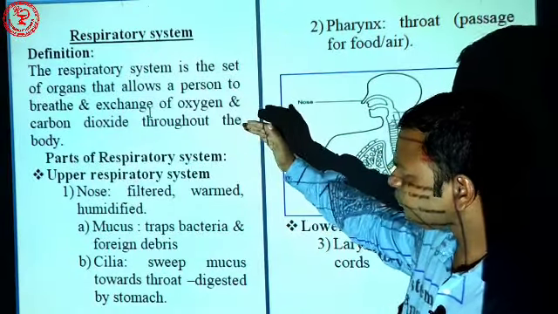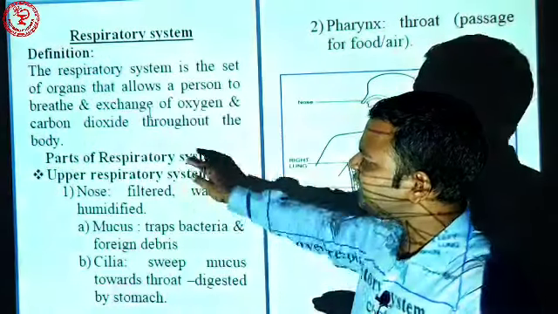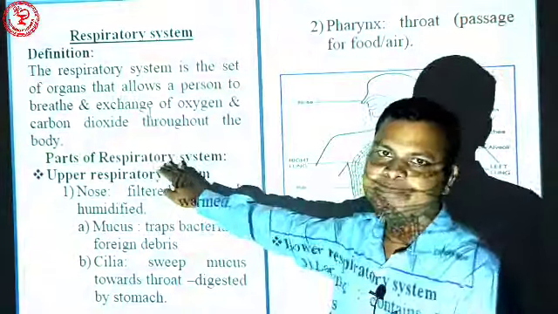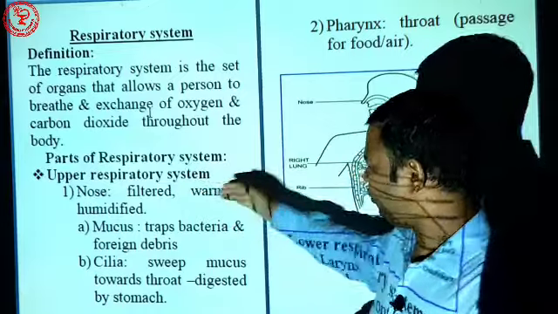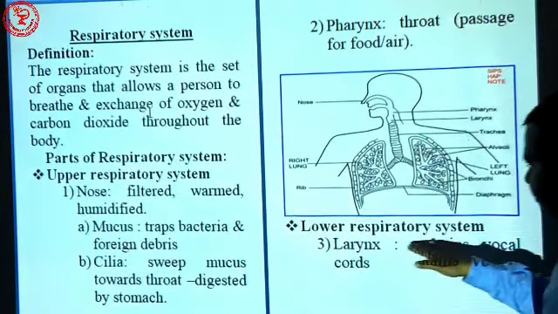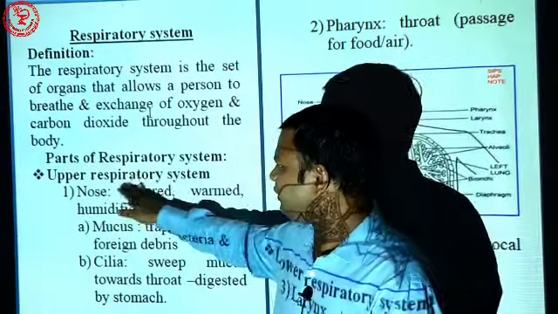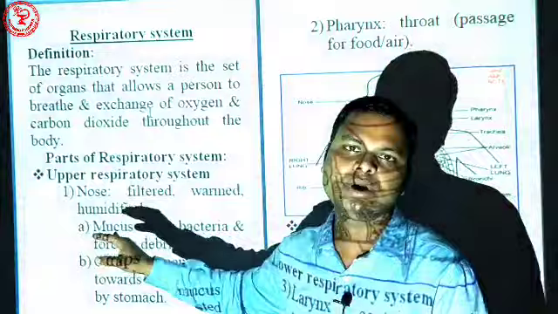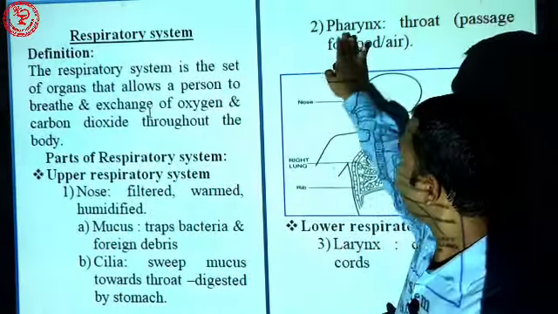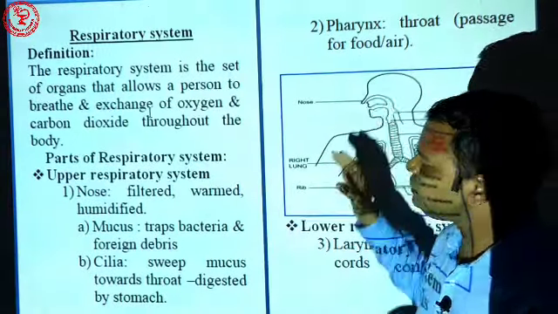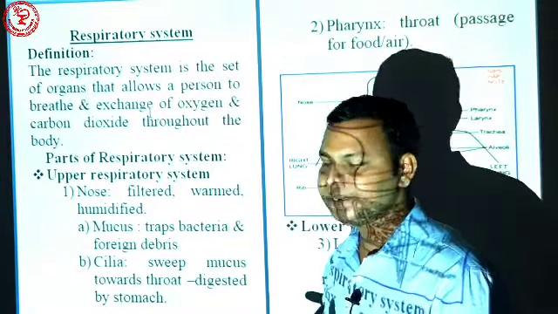Now we come to the parts of the respiratory system. What are the parts? The respiratory system is divided into two parts: the upper respiratory tract and the lower respiratory tract. The upper respiratory system consists of two organs, the nose and the pharynx.